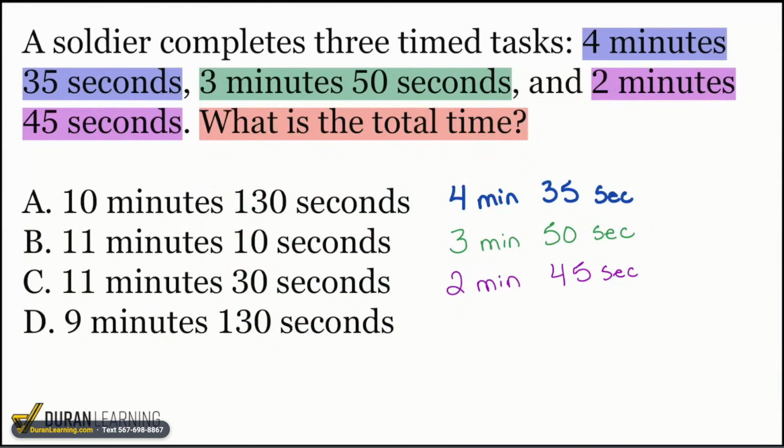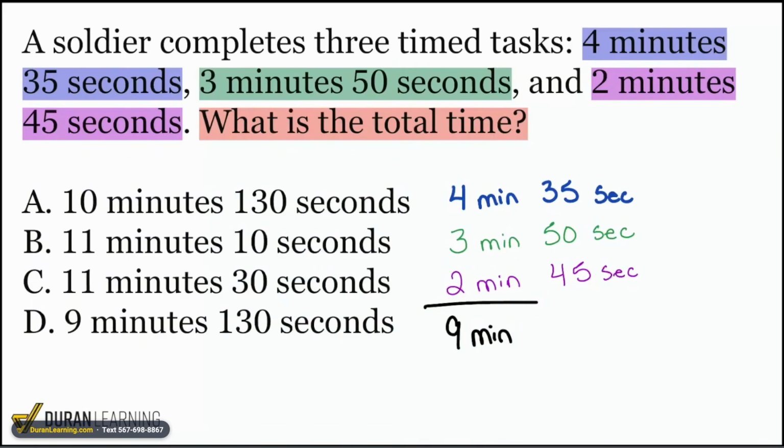Yeah, that's going to be 9. 4 plus 3 is 7. 7 plus 2, that is currently going to be 9 minutes. But be careful, again, I said currently 9 minutes. Quick question, everybody. If it just so happens that we have more than 60 seconds when we add up all of these seconds here, is it true or false that this number of minutes will go up?